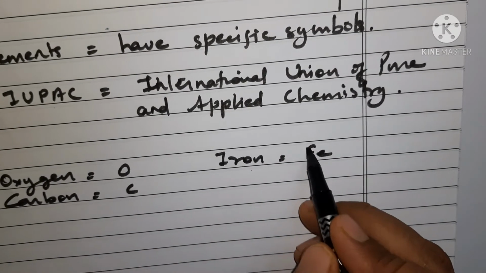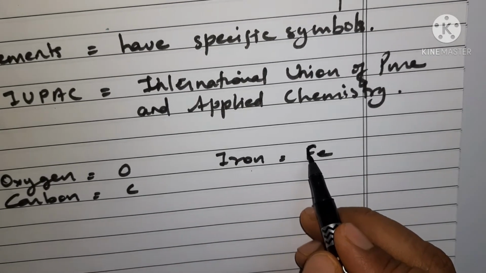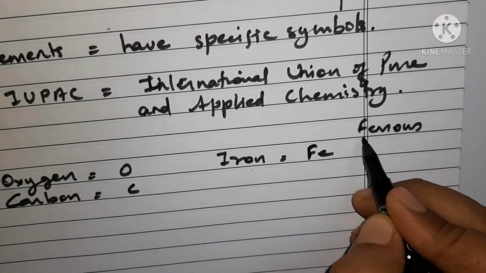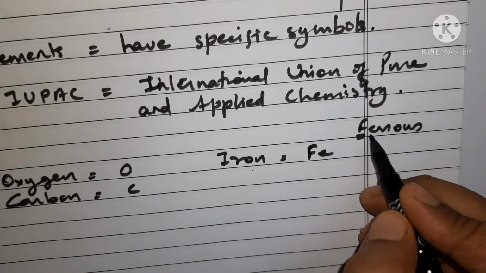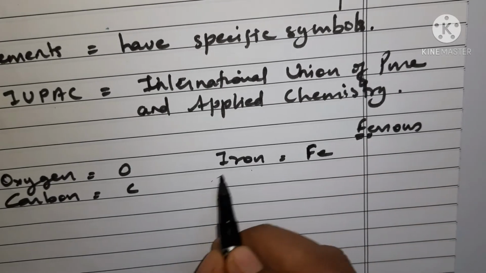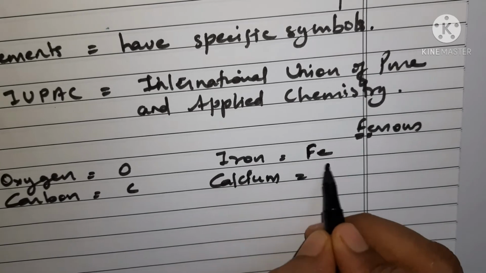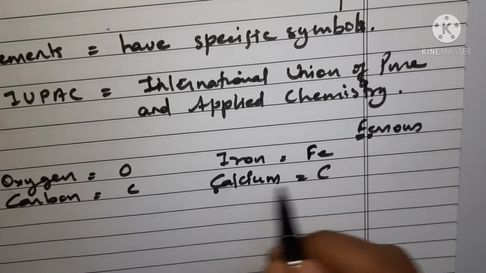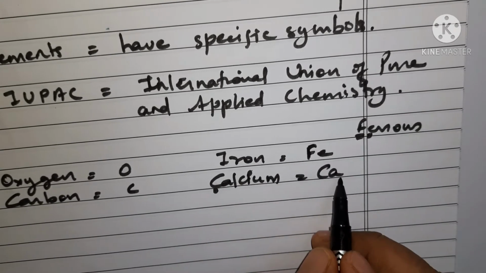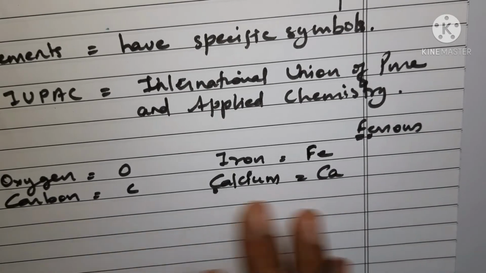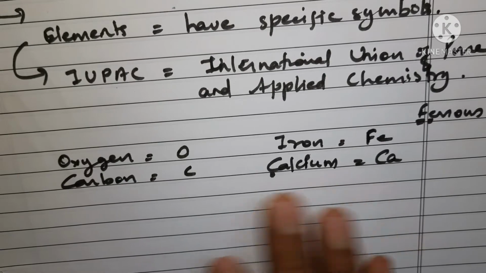Iron is actually taken from ferrous, so the first letter is capital and then the second one. Suppose it is calcium, so it is taken as the first letter and the second letter, the first capital and the second small. This is how the names of these elements have been given.